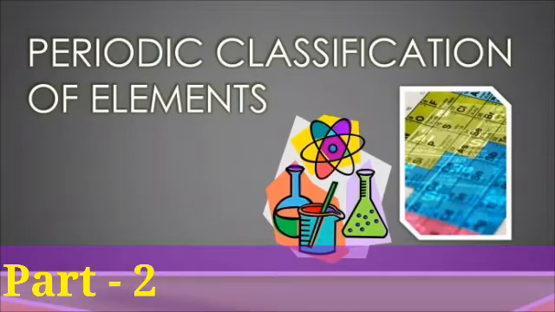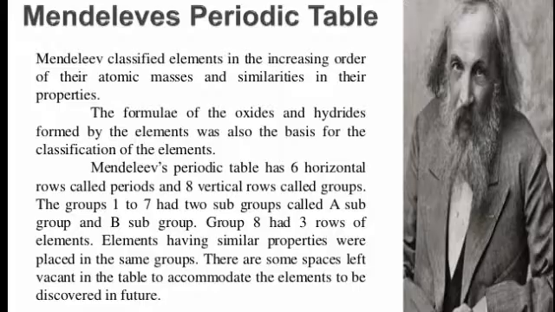Dear students, this is part 2 of this chapter. Here we will be discussing Mendeleev's periodic table and its limitations, and then the modern periodic table and modern periodic law. So, starting with Mendeleev's periodic table.